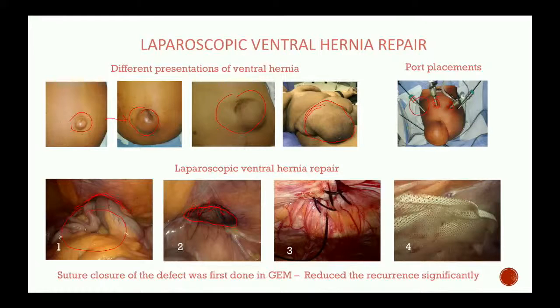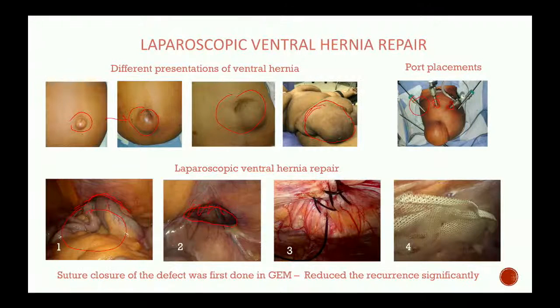If you see many places, including abroad, not many people were closing the defect previously. This is a technique which has been developed in GEM and which has been copied worldwide. What we do is we suture closure of the defect. That is why it is OM plus, because we closed the defect.